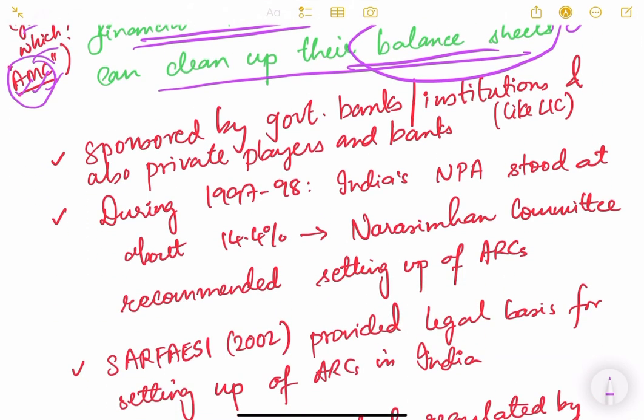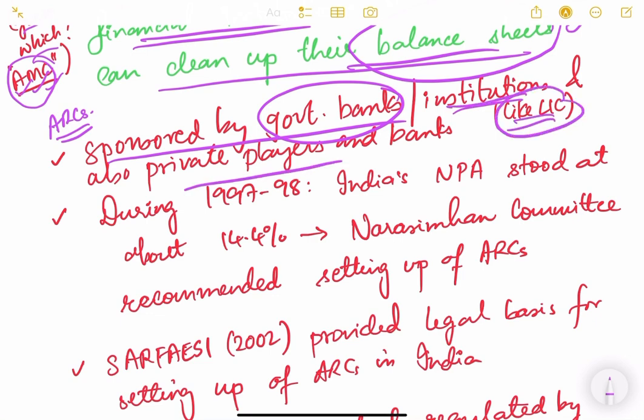So asset reconstruction companies, ARCs, are basically sponsored by government banks or government institutions like LIC, and also private players and banks. So an ARC can be formed by combined shareholding by the public sector banks, that is SBI and other public sector banks, or any other financial institutions of the government, like for example LIC, and also private players like HDFC Bank and other private insurance companies maybe.